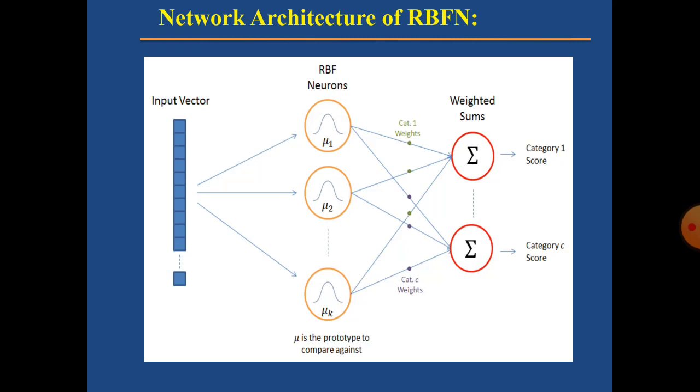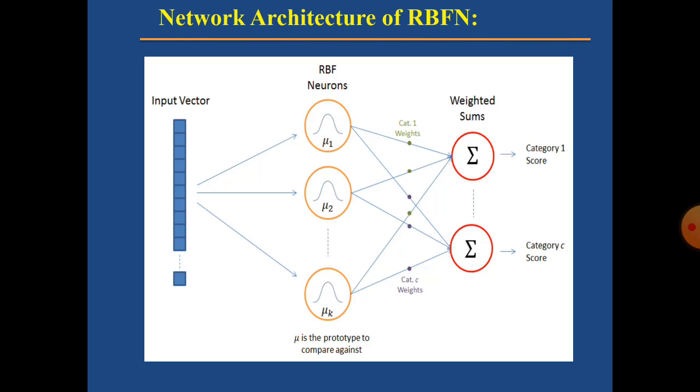When the input vector is shown, these RBF neurons are able to see the entire input vector, and thereby they compare which input vector suits them. Each RBF neuron compares the input vector to its prototype, because every RBF neuron holds one prototype internally. The RBF neuron outputs a value between 0 and 1, which is a measure of similarity.